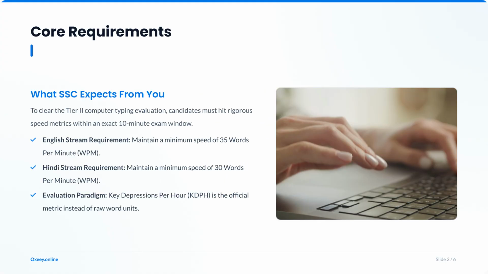To clear the Tier 2 typing evaluation, you must meet specific requirements within a 10-minute window. You need a minimum speed of 35 words per minute for English, or 30 for Hindi. Remember, the official metric is key depressions per hour, or KDPH, not just raw word count.